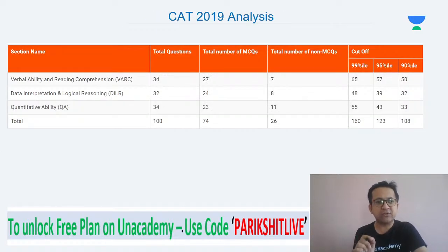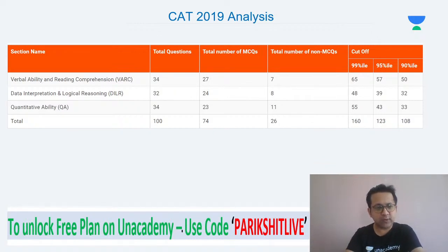2019, around 52, 53% net score. So anytime your overall score is around 53, 55 percentile, hovering around 50, you have a very, very good chance of getting calls from the top B schools. So 50% questions correct is your target.